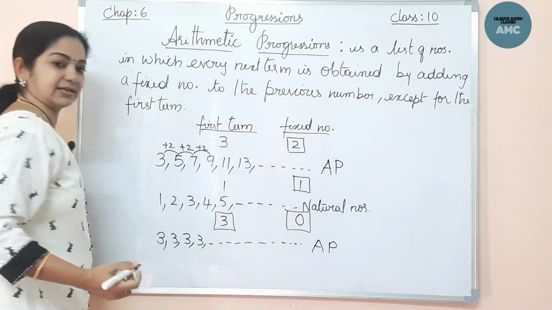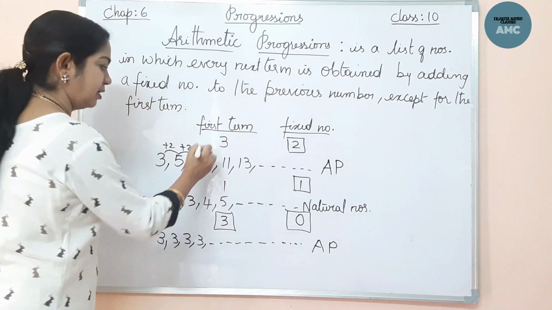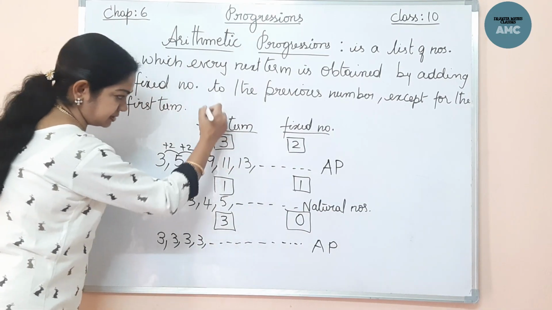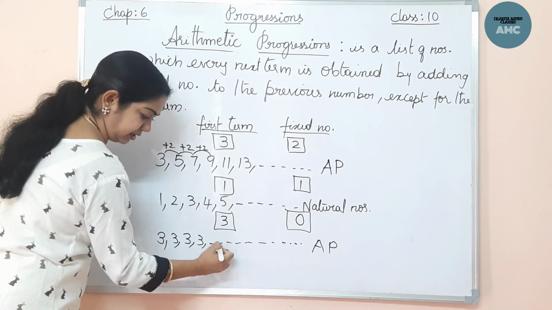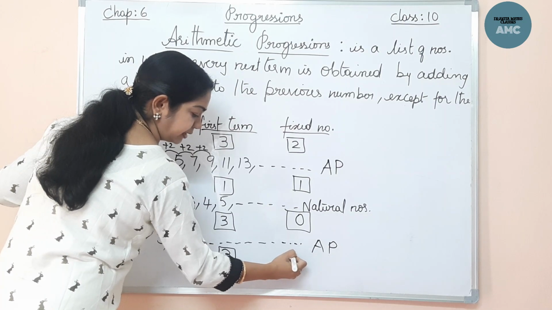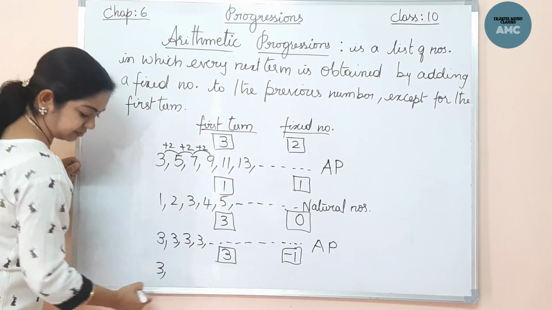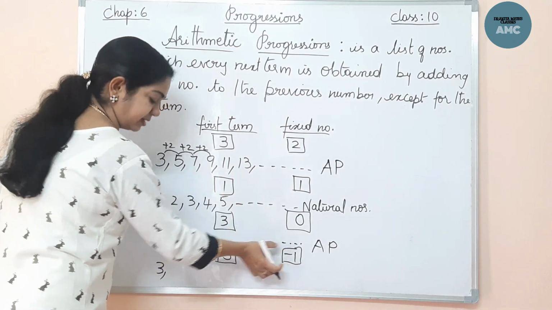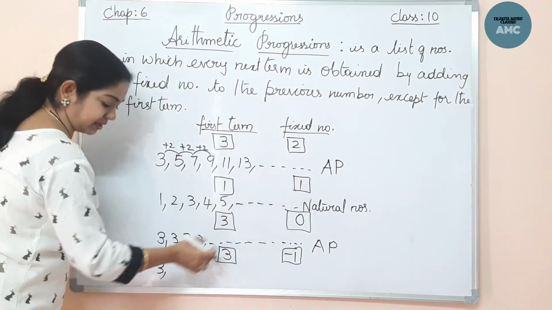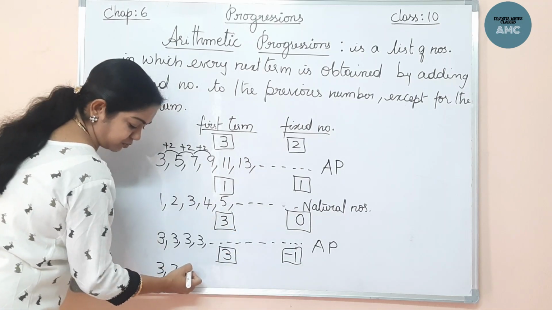That means these are all examples. I have taken a positive number, and I have taken 0 as a fixed number. Also, let me take a negative number. Keep the first term 3 only. Let me take minus 1. Now, the first term is 3, and I have to add the fixed number. For 3, I am adding minus 1, that comes to 2. For 2, if you add minus 1, it comes to 1.